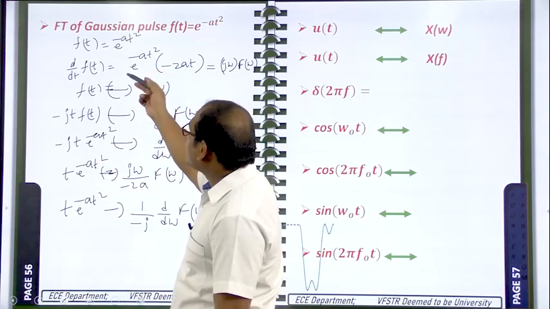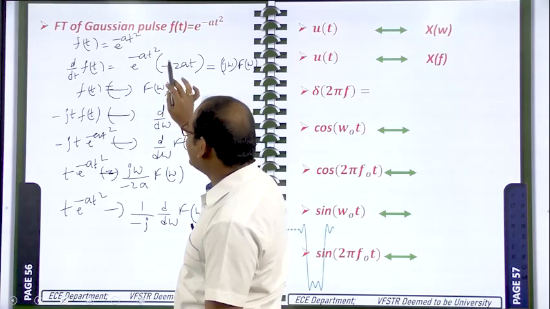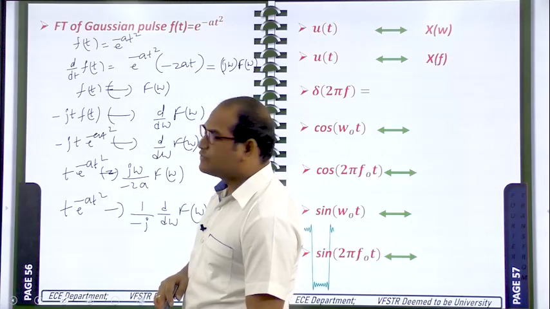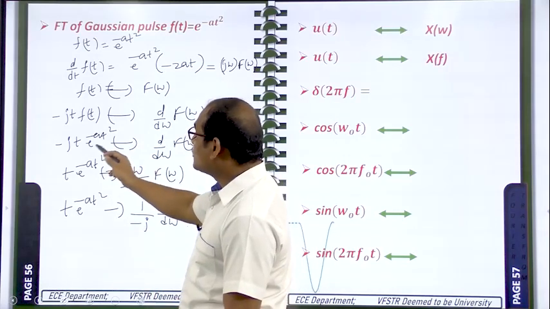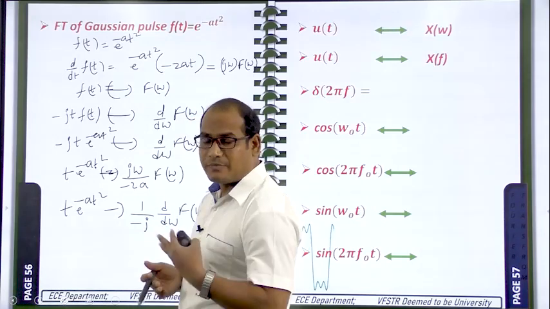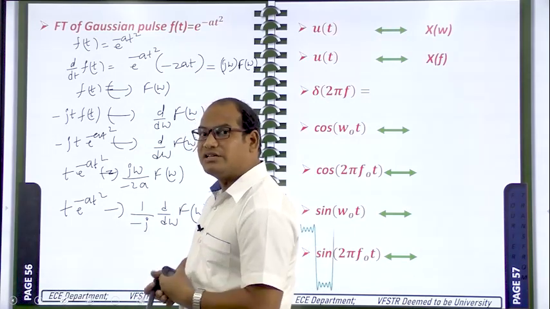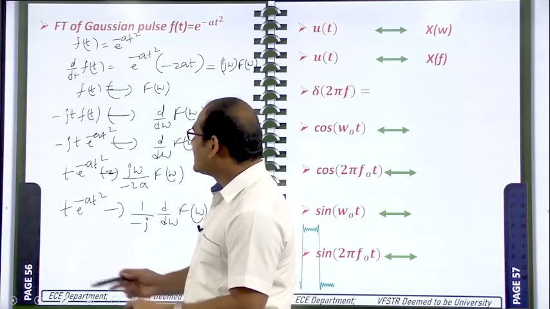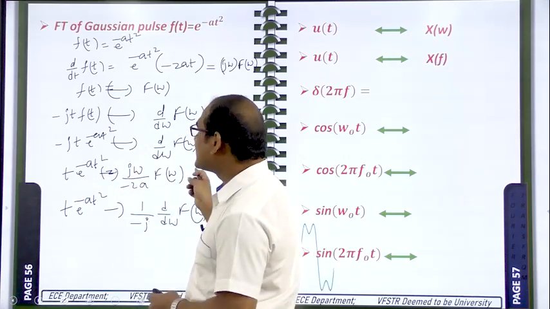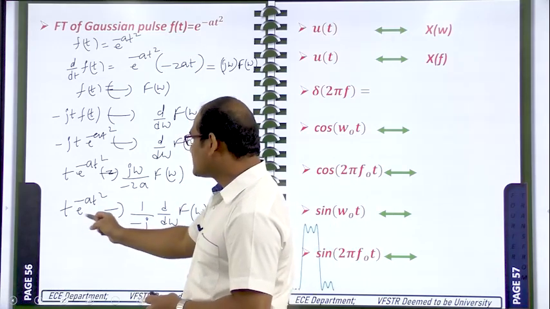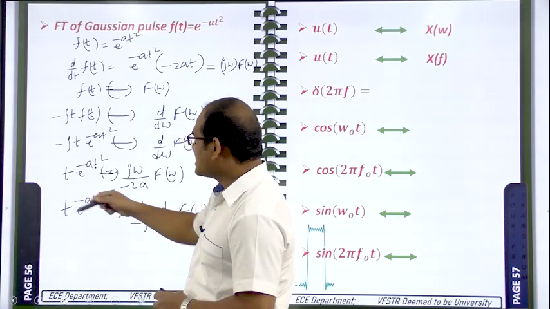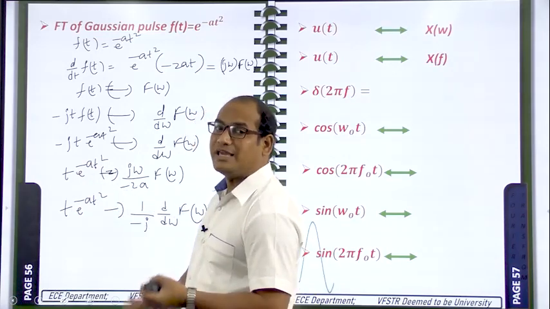In the time differentiation property we got t into e power minus at square. What is the Fourier transform? In the frequency differentiation property also we got the Fourier transform of t into e power minus at square. In both cases, time differentiation property and frequency differentiation property, the left side we have t into e power minus at square. Because the left side signals are the same, the right side Fourier transforms must be equal.